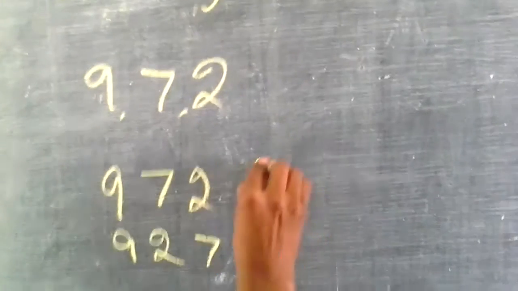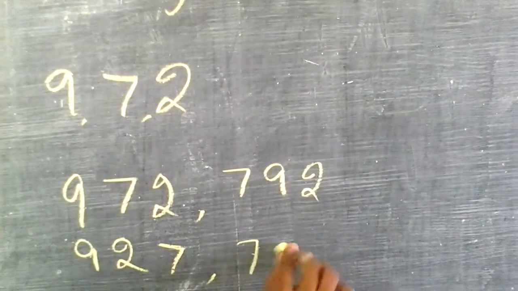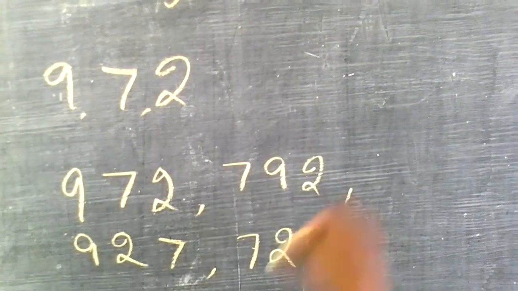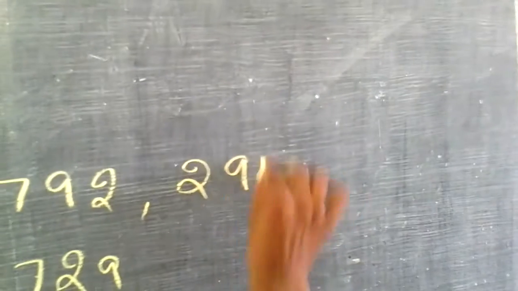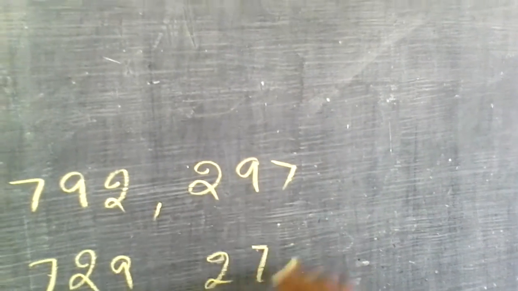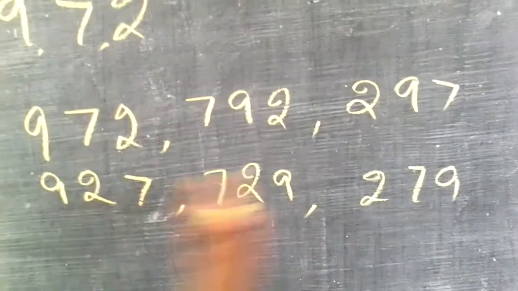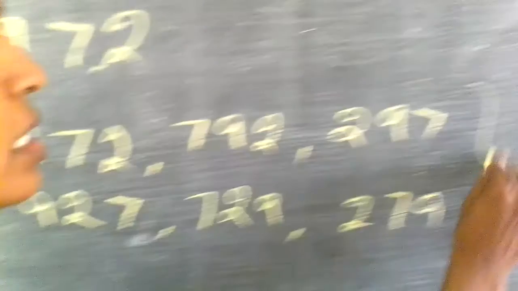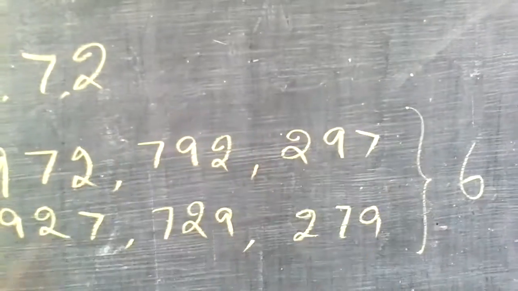Then let me take the 7. 792 I can make. Then 729 I can make. What else can I do? I will take a 2. 297 I can put. 279 I can put. These are the possible ways. Is there any other way? No, there is not, because we have completed all of them. So totally it is 6. How many ways can we write? We can write it in 6 ways.